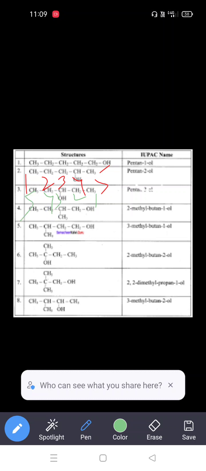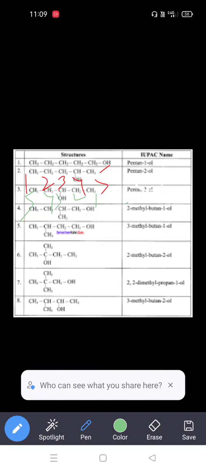So what is the position of the hydroxy group? Whatever it may be, we are giving priority from left to right or right to left. Whatever it may be, the position of the hydroxy group remains constant, remains the same. So that's why we mention the position here, the third position.